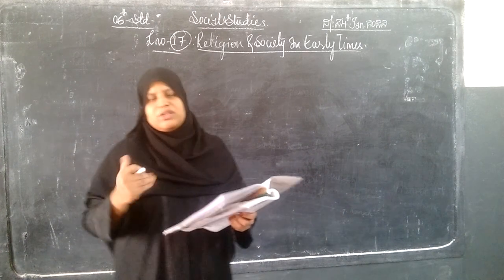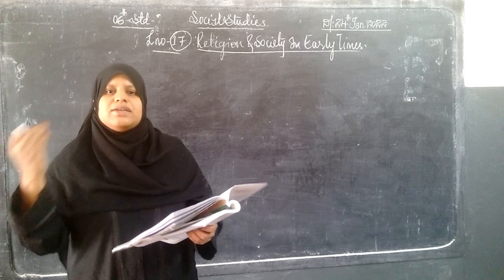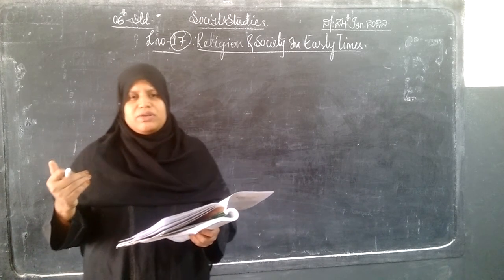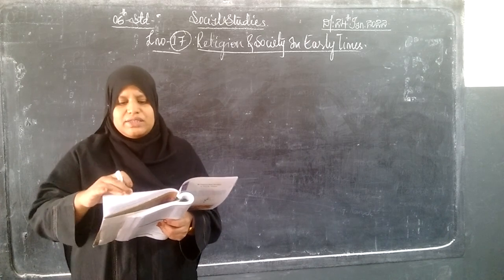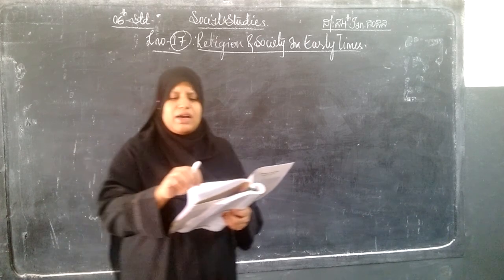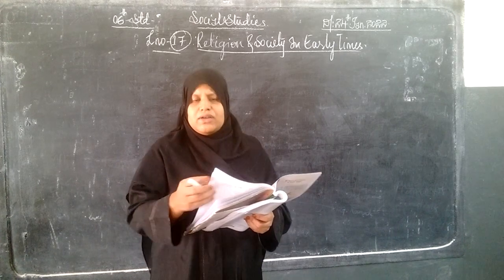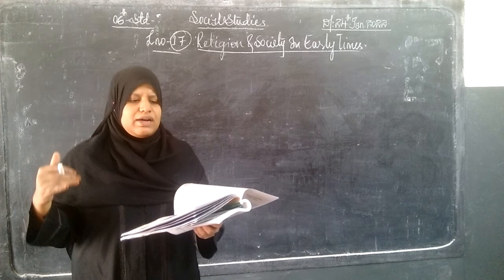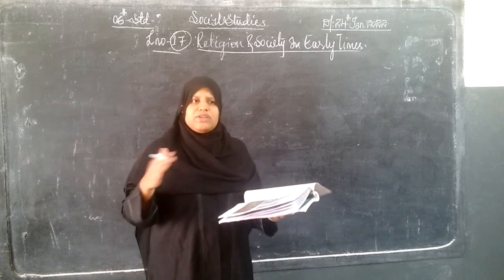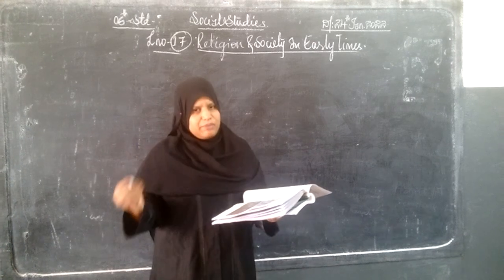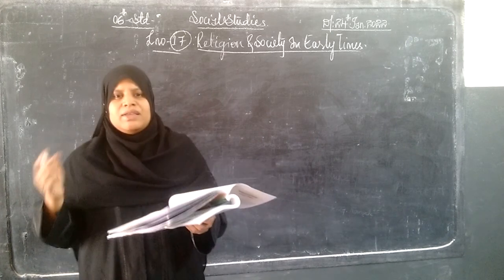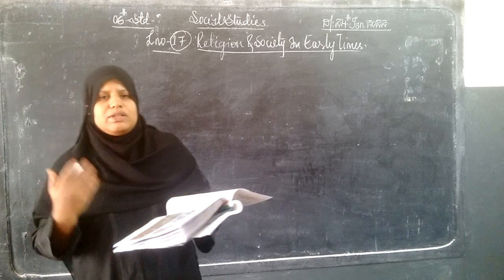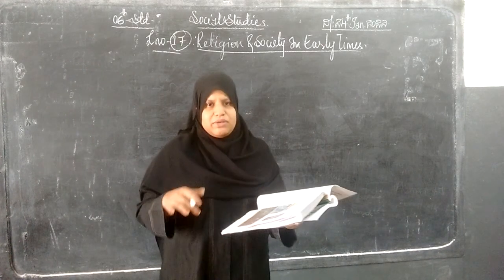Then we saw the different types of religious ideas, about the Vedas, how many types there have been. Then we also saw how they used to form society, how the people came together, what they used to worship, the different variations existing in different places with different names, different types of people working, and the emergence of new religious ideas. All this we have discussed in the previous classes.